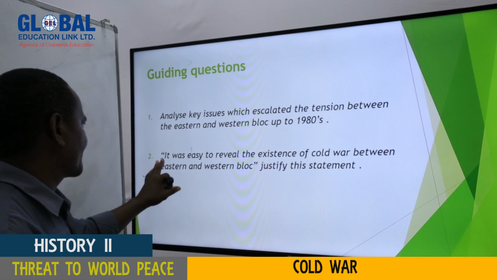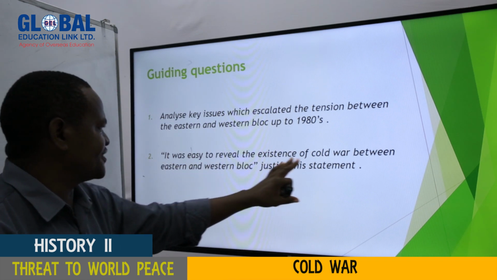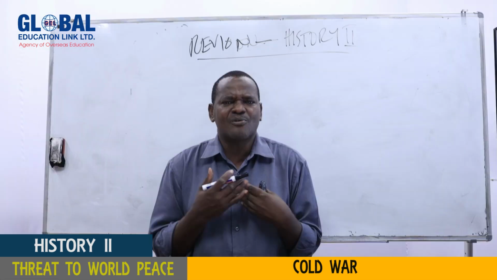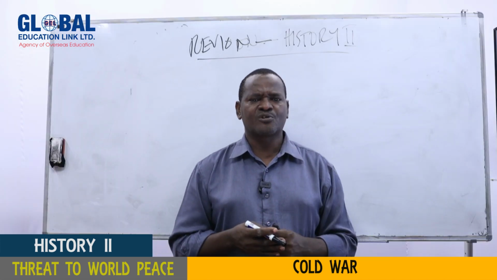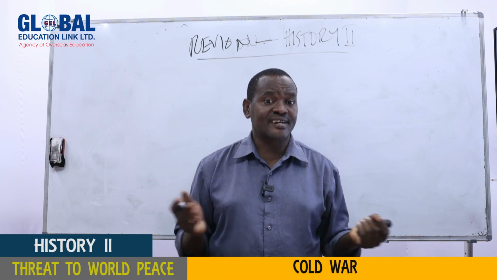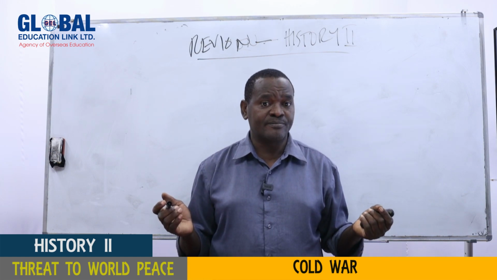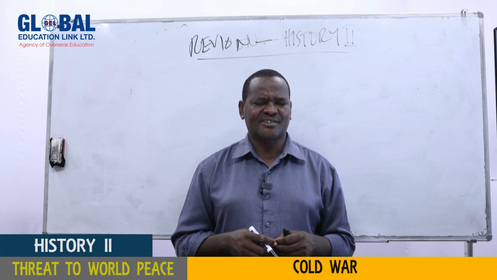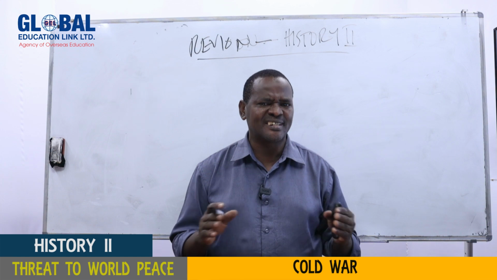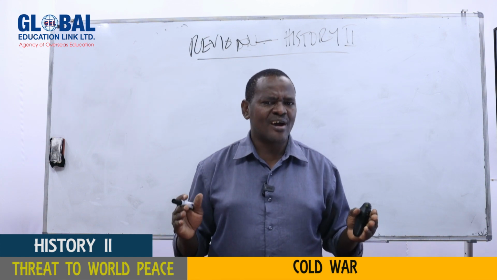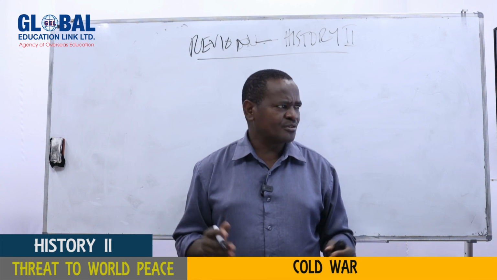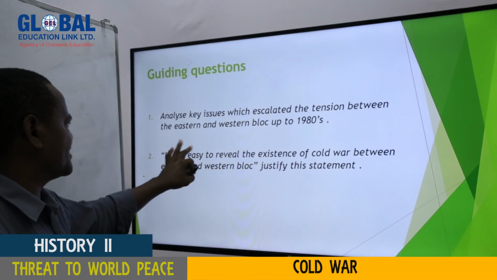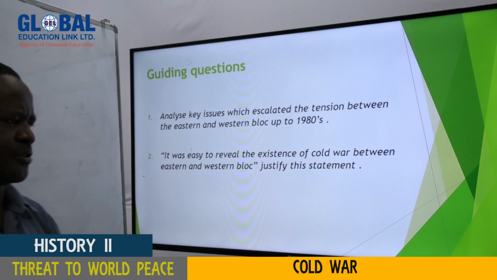The second question: it was easy to reveal the existence of the Cold War between the Eastern Bloc and Western Bloc. Just by this statement, how can you reveal that there was a Cold War? I said earlier that somebody can come and ask you a very challenging question that there was no Cold War. You're just bluffing, it's just an imagination. So how are you going to prove, my students, that there was a Cold War? This is what the question wants, that it was very simple to show that there was a Cold War.